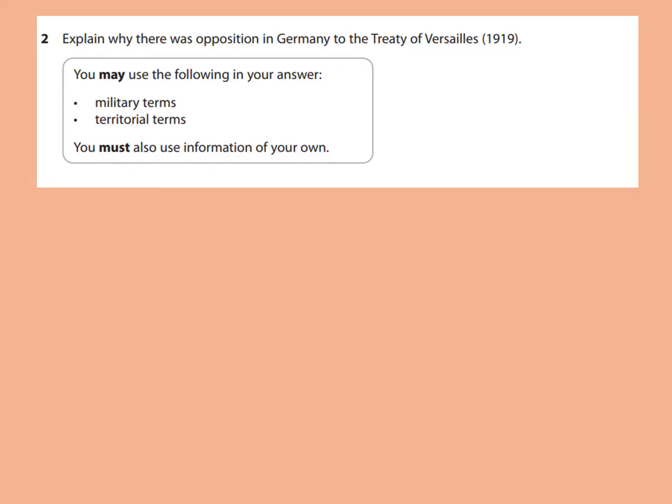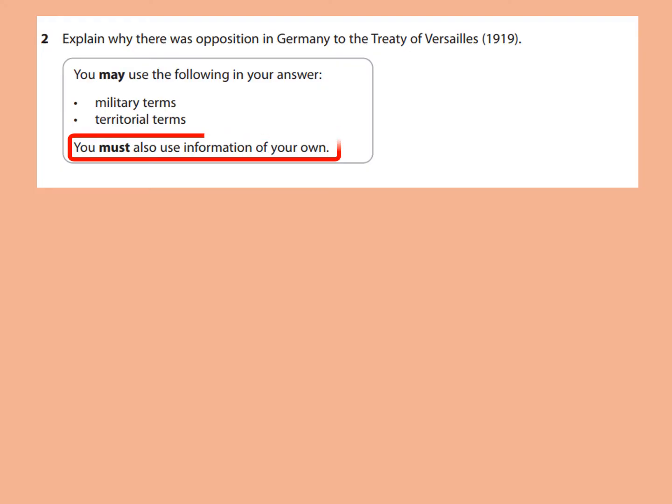As part of these questions, you're given 2 stimulus points. You may use the following in your answer, but bear in mind that you don't have to. However, knowing that these 2 terms are actually relevant to the question means it's usually pretty helpful to use them. However, you must also use information of your own. You are limited to a maximum of 8 marks if you don't also use information that comes from your own knowledge.